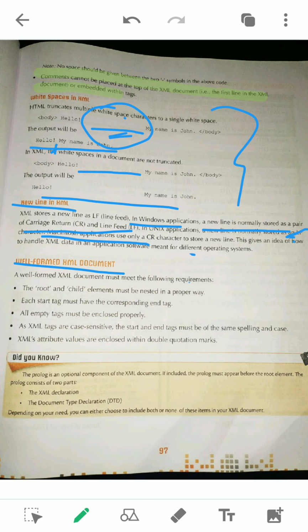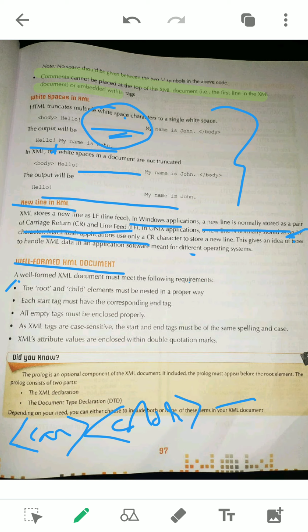So the question comes: when can we say XML is well formed? Remember, when can we say an XML is well formed. Or it may come: what are the rules for a well formed XML document. Remember, first, the root and child elements must be nested in the proper way. That we already got in the tagging rules. That means nesting should not be overlapped, meaning one tag should not overlap another tag. How? Say you have started a tag, say car, and then you have started say color.